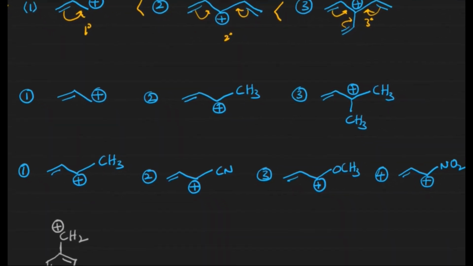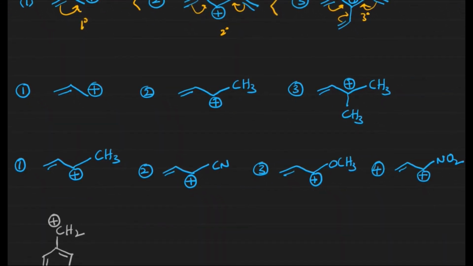Similarly, now let us see this case. It's an allylic carbocation. This is primary, this is secondary, this is tertiary. From 1 to 2, 2 to 3, there are certain substituents. What is this substituent? Methyl group. Methyl group is a plus I group. What is the role of a plus I group?